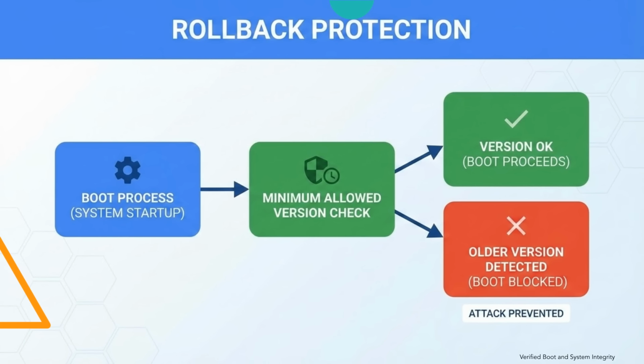In addition to integrity verification, Android Verified Boot implements rollback protection. Rollback attacks occur when attackers replace system software with an older version containing known vulnerabilities. Even if the older software version is signed, it may still contain security weaknesses. Rollback protection prevents this scenario by recording the minimum allowed software version. During the boot process, the system verifies that installed partitions meet the required version level. If an older version is detected, the system will refuse to boot that image. This ensures that attackers cannot downgrade system software to bypass security updates. Rollback protection therefore strengthens long-term platform security across device updates.